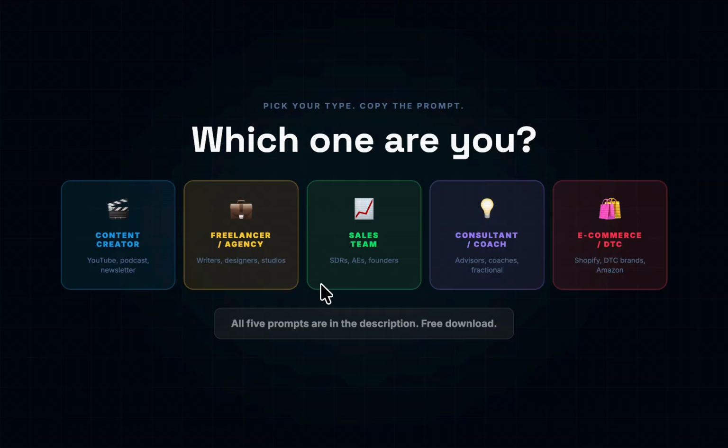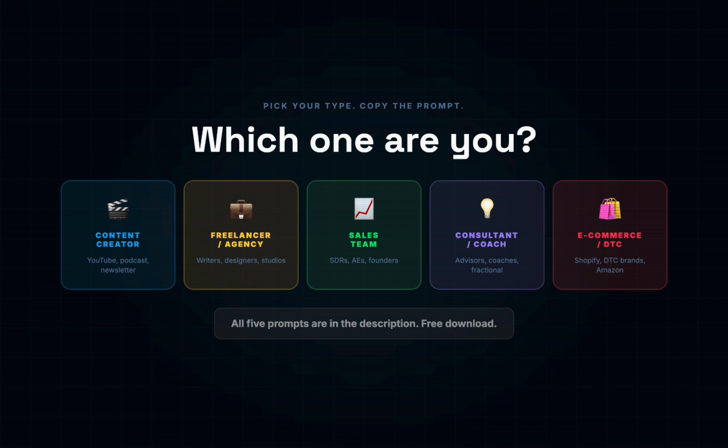A system prompt is the brief Claude reads before every single conversation starts. It tells Claude who you are, what your business does, what tone to use, and what rules to follow. Without one, Claude treats every message like it came from a stranger. With one, Claude already knows your business before you say a word.